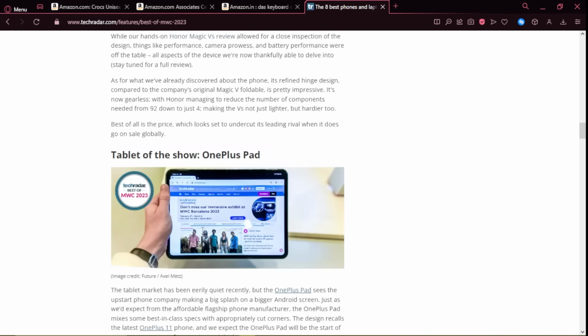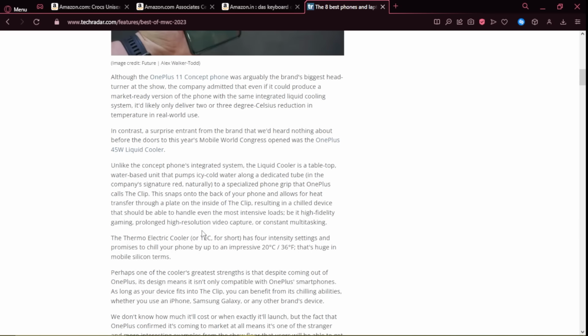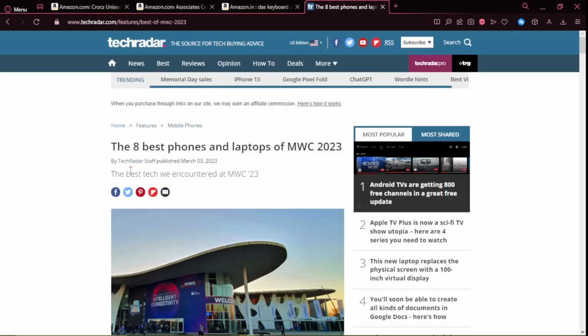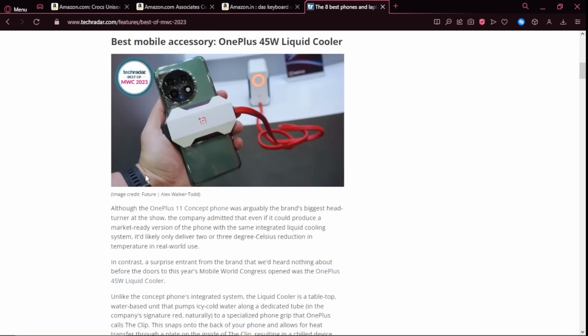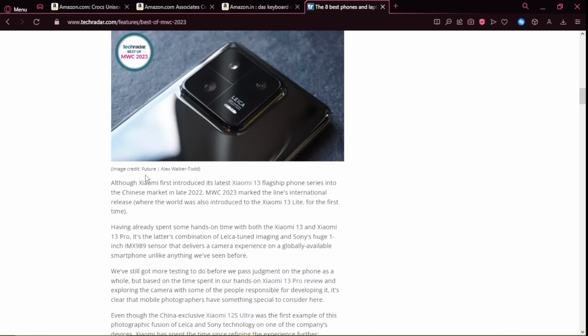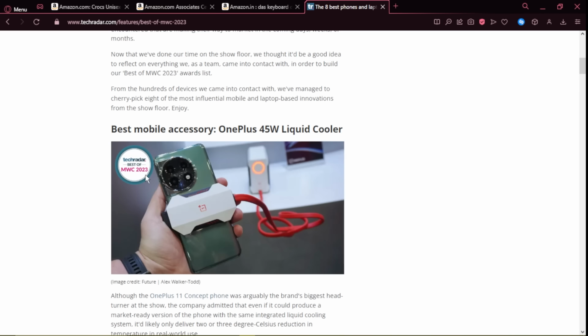From here, I'm going to go up, and you can see that there is one article writer, by TechRadar staff, published March 3. Sometimes there are other people too, as specific websites actually hire people. So you can actually write these types of articles and then get a profit from there too.